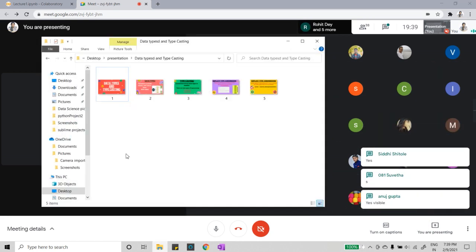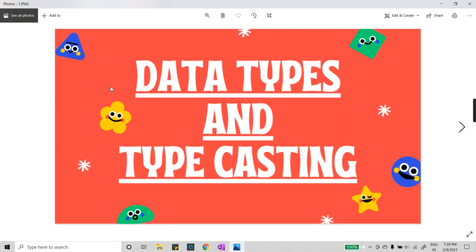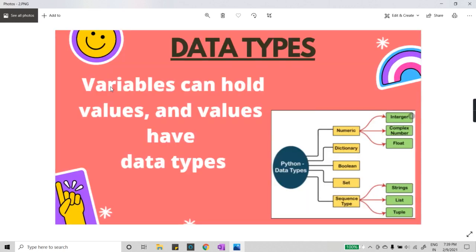Okay, so let's move towards the presentation for today, which is on data types and typecasting. Today we are going to see what data types are, how we do typecasting, and what typecasting means. Fine, let's get started.